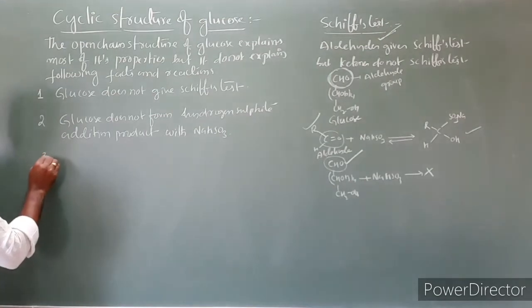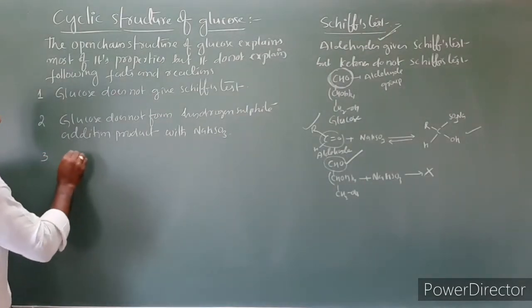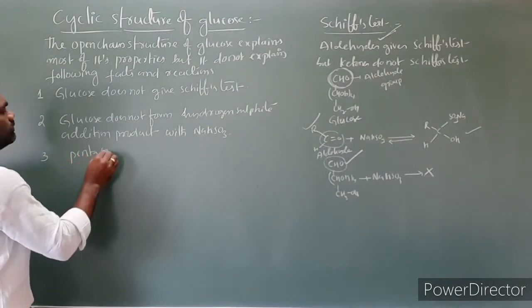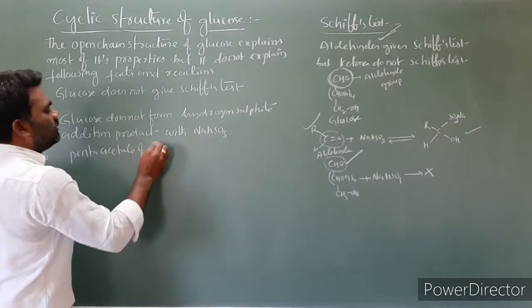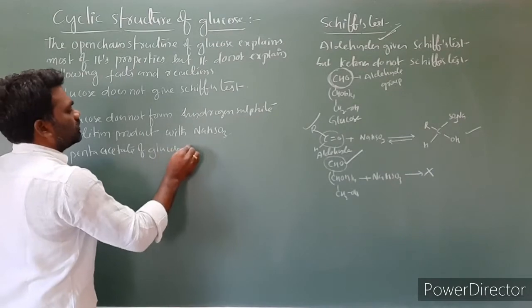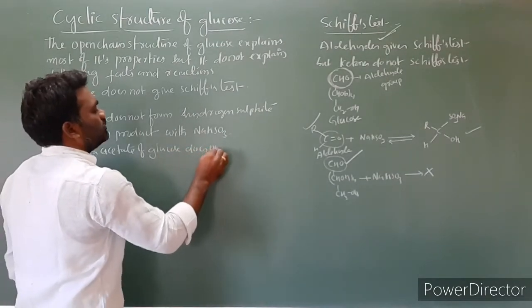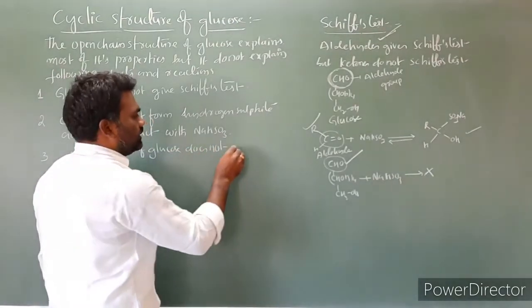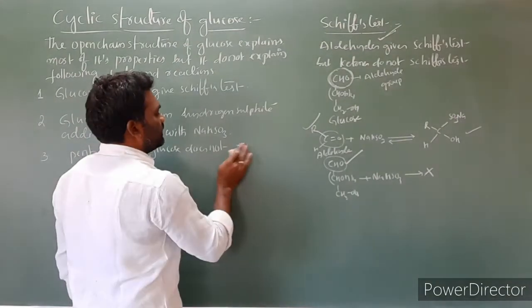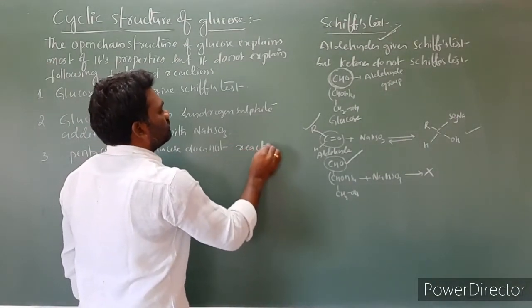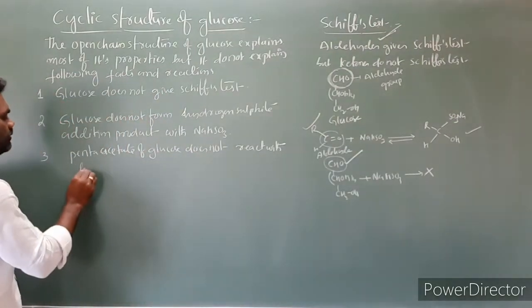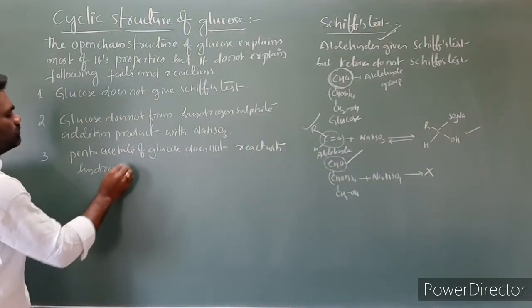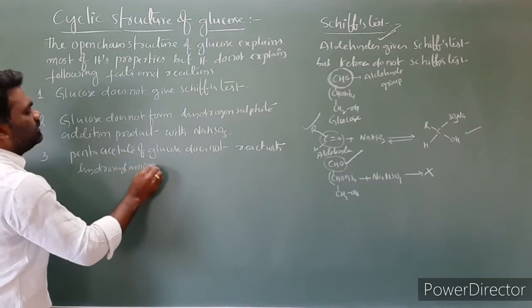Then the third one, glucose pentaacetate does not react with hydroxylamine.